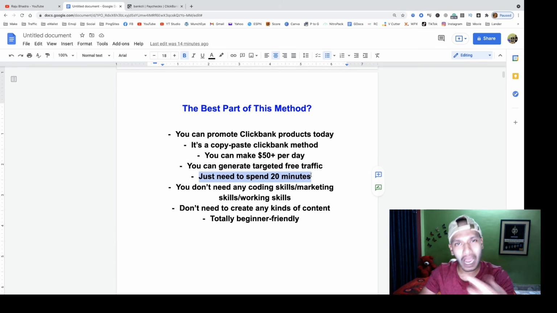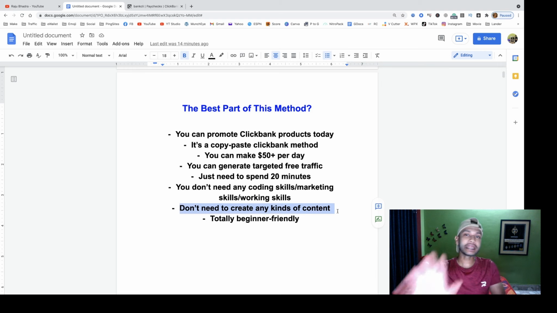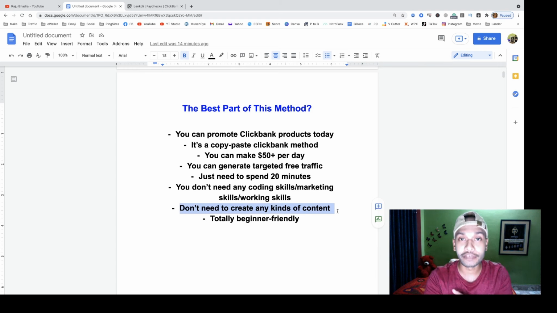I will show you how I do it. And you don't need any coding skills, marketing skills, any working skills. Okay, it's totally beginner friendly. And you don't need to create any kind of content. That means no blog post, no videos, no images. Just simply a different way to generate 100% free targeted traffic.